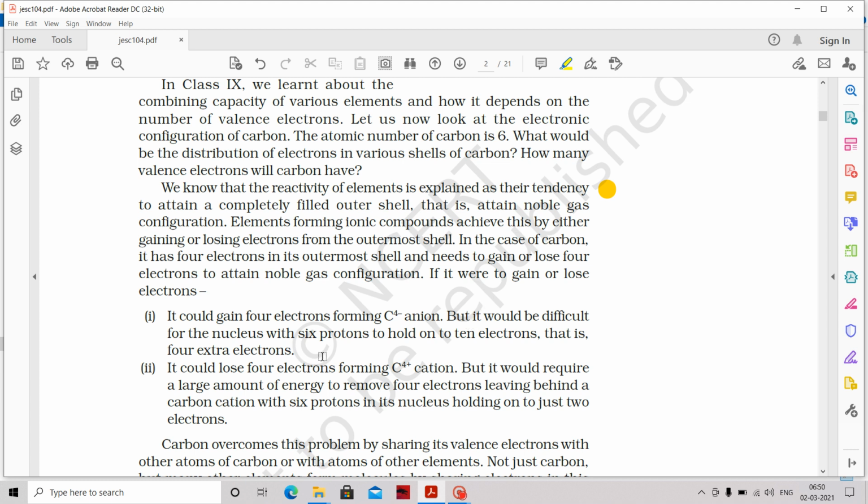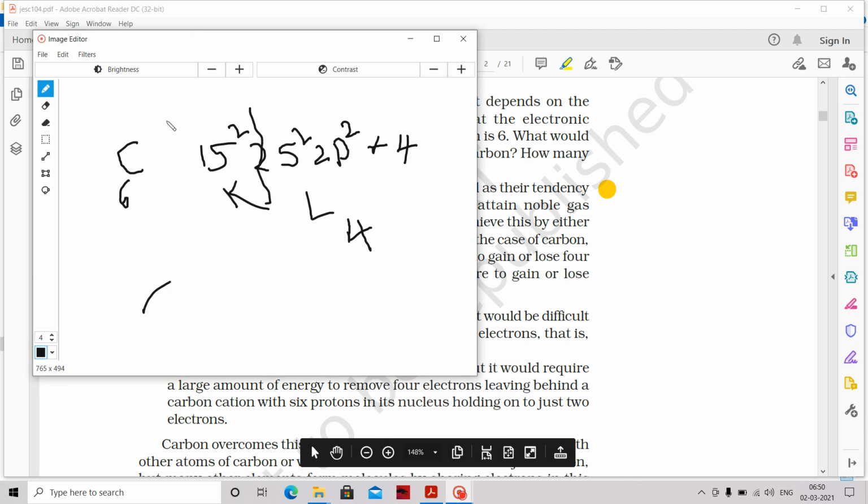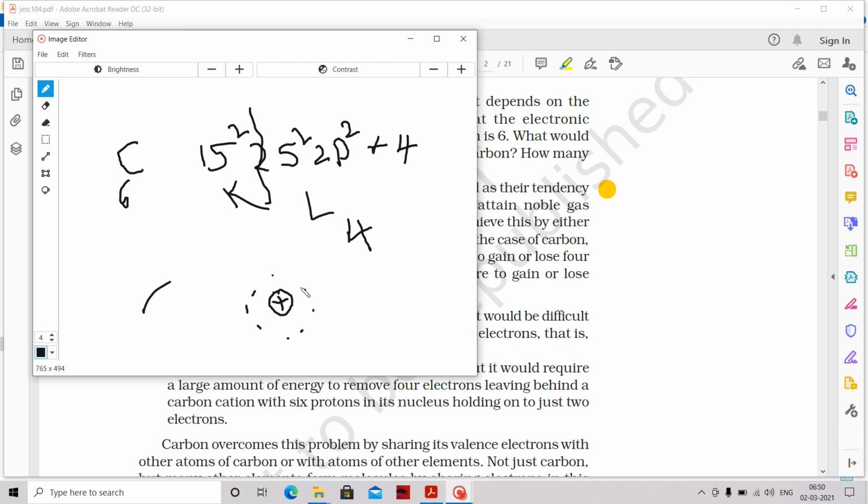But it would be difficult for the nucleus. What will happen if this carbon gains 4 more electrons? There is a nucleus. We told any atom contains the nucleus where you have positive charge, protons, and surrounding that you have these electrons rotating like this. Now how many electrons are there previously in the carbon? 2, 2, 2.